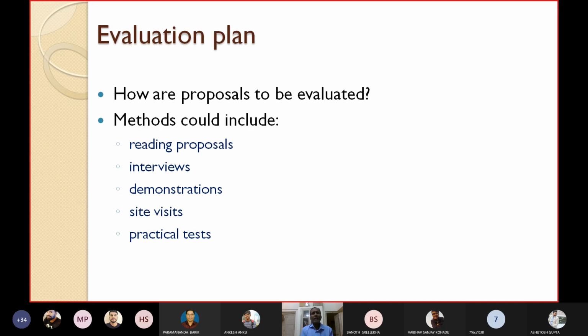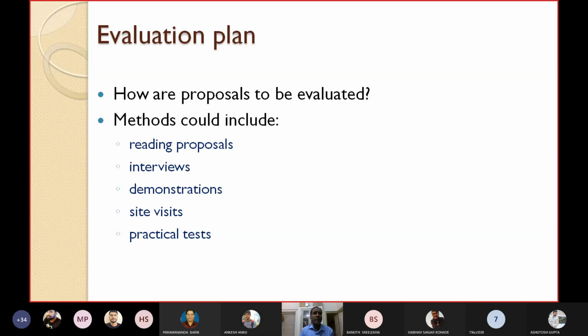Then there is the evaluation plan. What you should do, I have already told you. First you have to make the plan, and only then at the end can you evaluate your project. Here you have to say how the proposals are to be evaluated. As its name is evaluation plan, you have to write down how the proposals are to be evaluated. Some popular methods would include the following: reading the proposals, interviews, demonstrations, site visits, practical tests, etc.